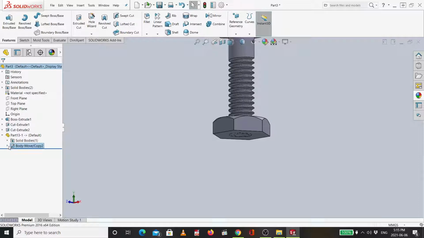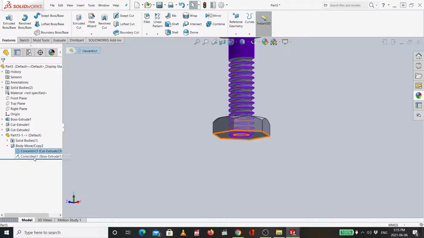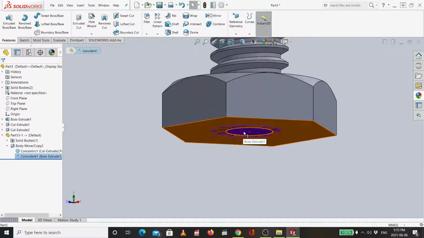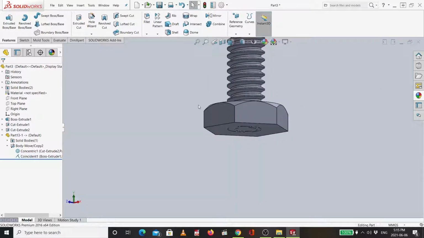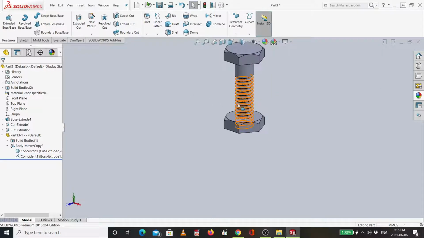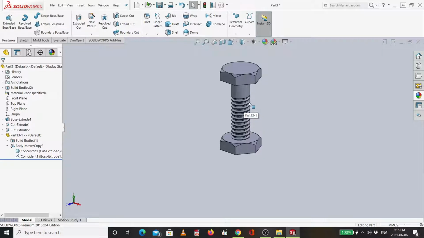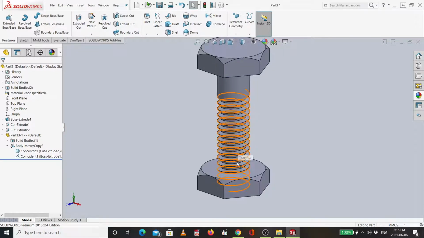Oh no, I mean it's okay. This is okay. We can finish this way. Okay. So now I have two relations. I have first relation concentric and then another one coincident. These two faces. So this is concentric between this cylinder and this cylinder, and then coincident between these two faces. Then after that, what I will do now, actually we are not doing any assembling steps.